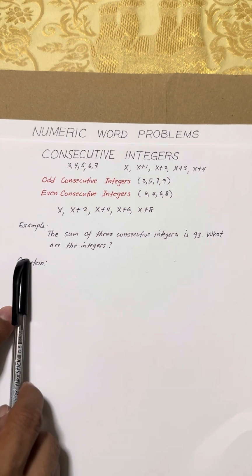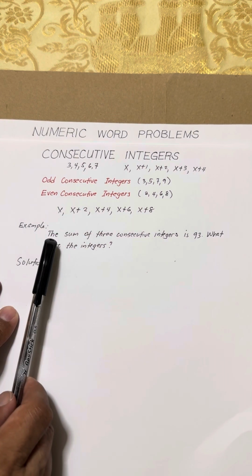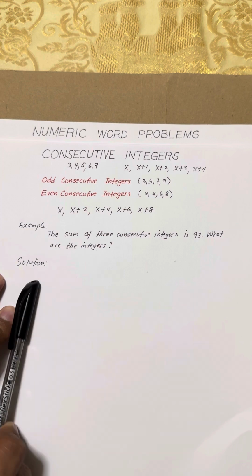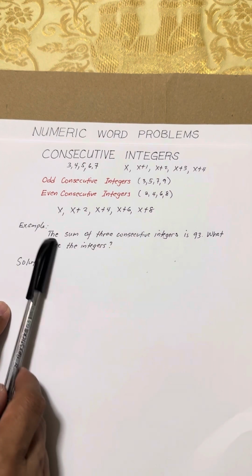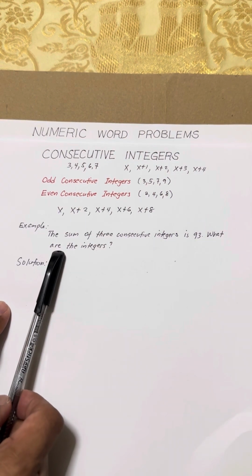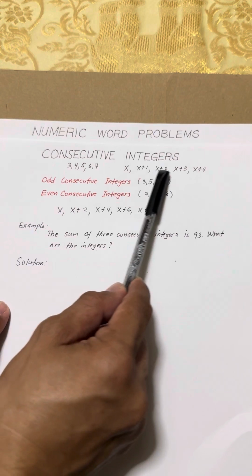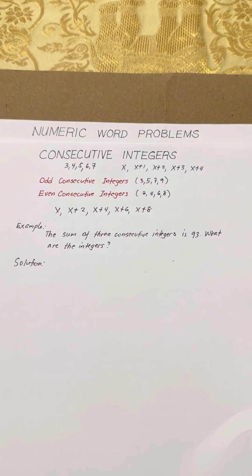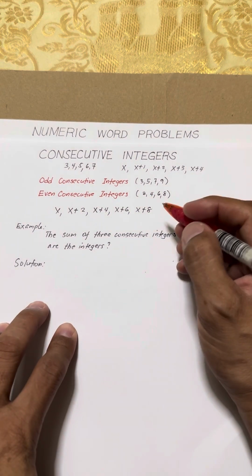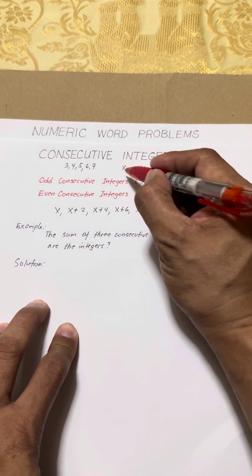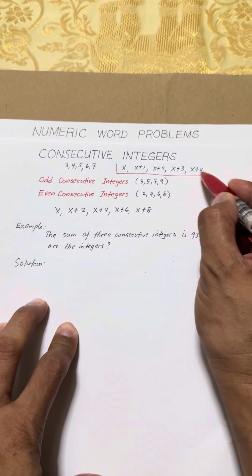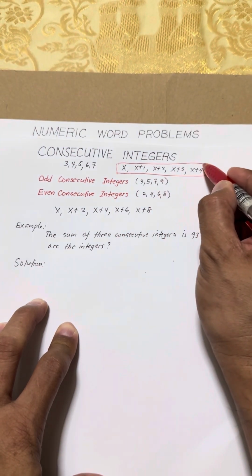There is no mention of odd consecutive integers or even consecutive integers, so we will assume that this is just consecutive integers. So this is the formula that we can use.